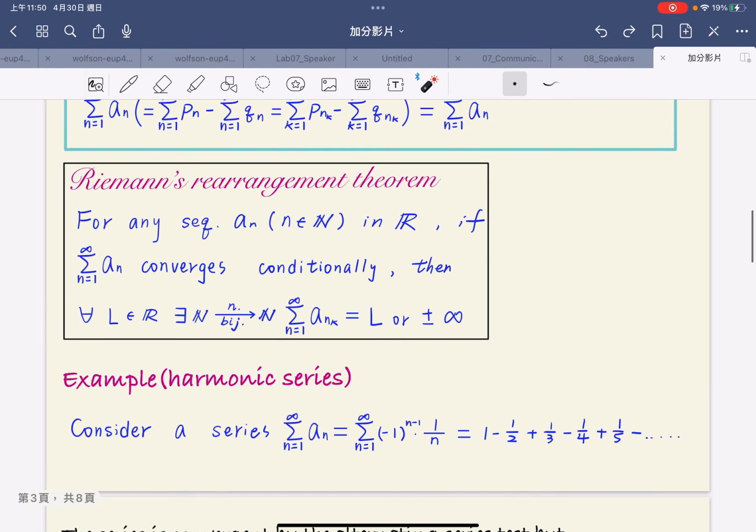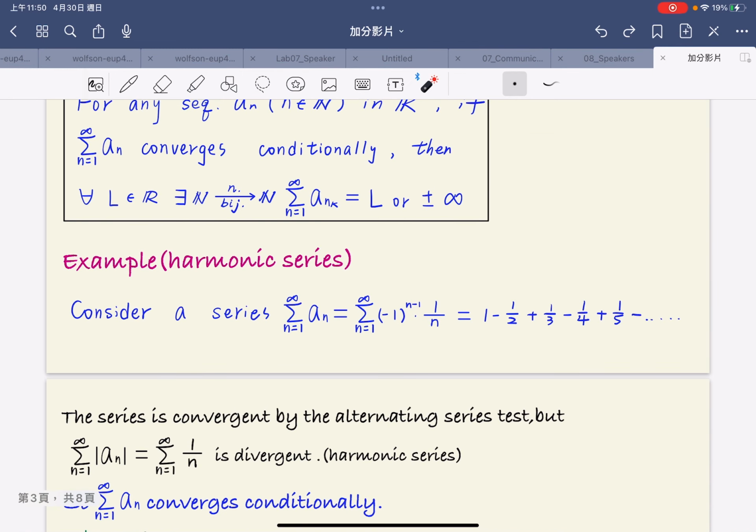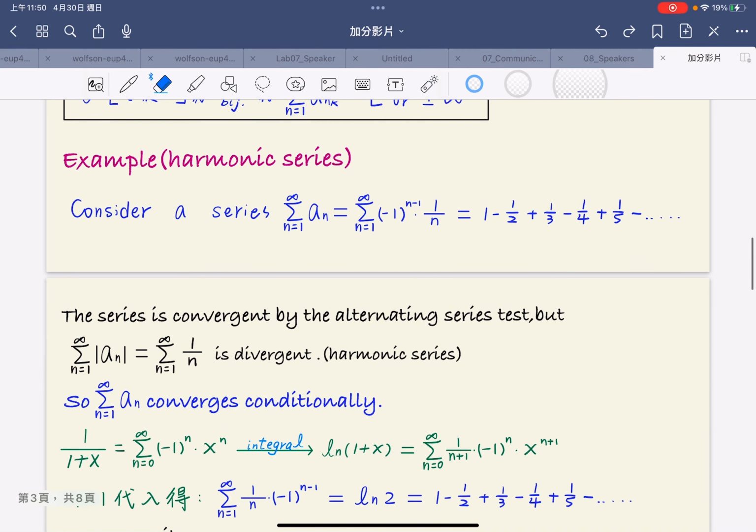And now we can talk about Riemann's rearrangement theorem. For any real number L, there exists a rearrangement such that the sum from n equals 1 to infinity of a_{n_k} equals L, or positive or negative infinity. We can talk about an example of the theorem.